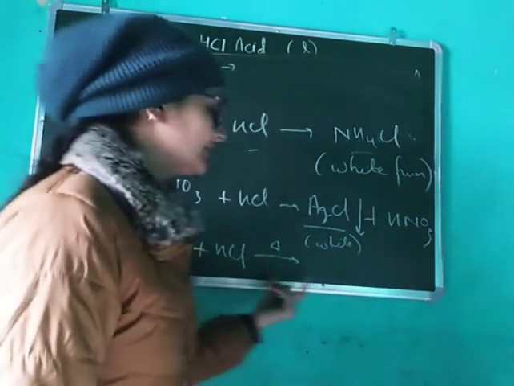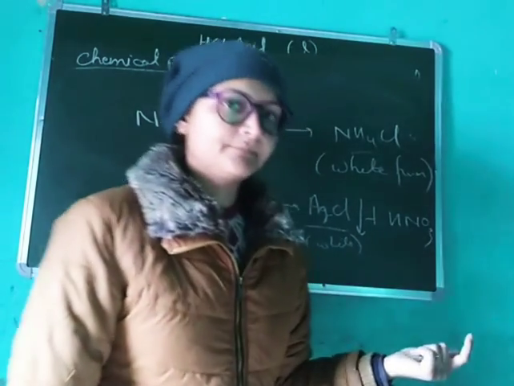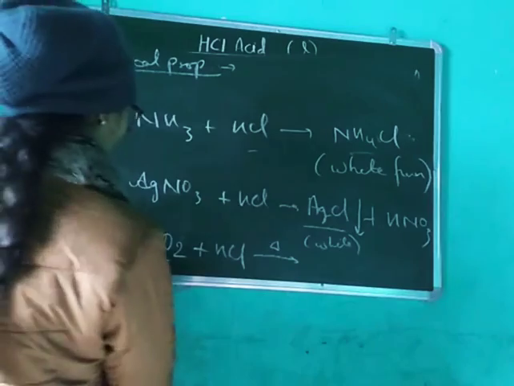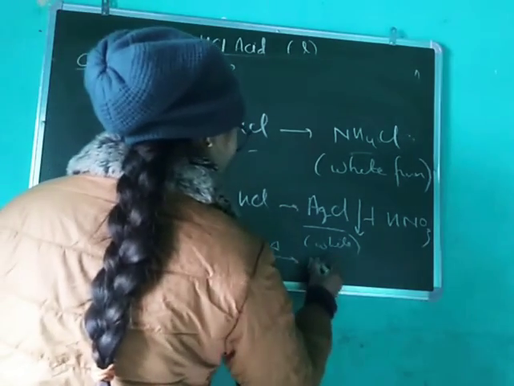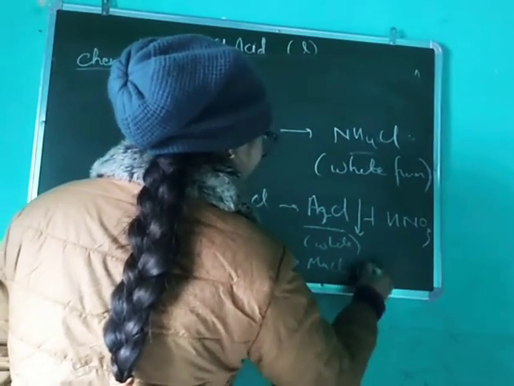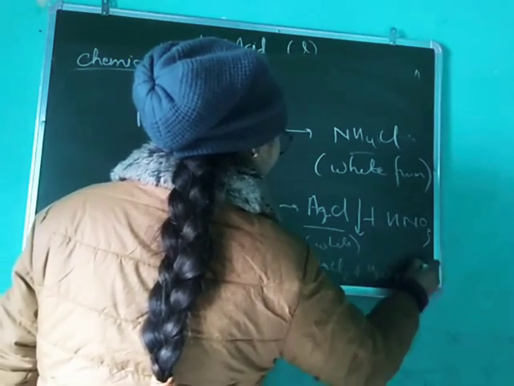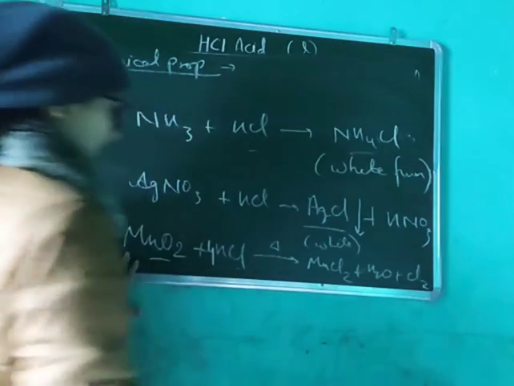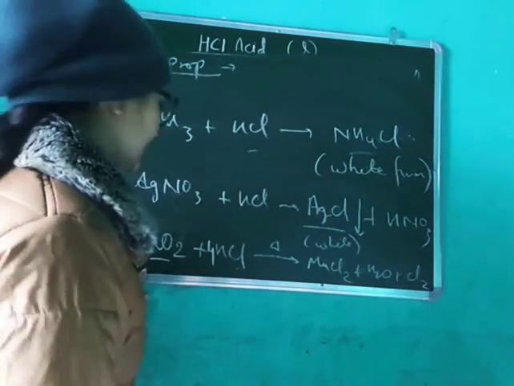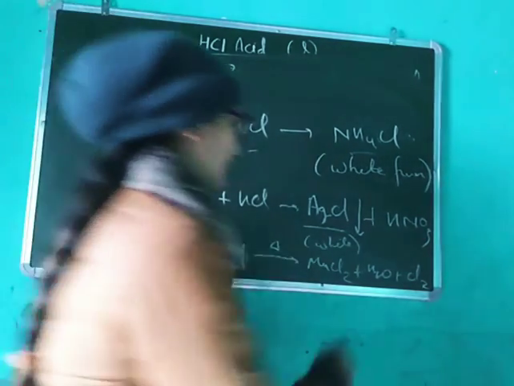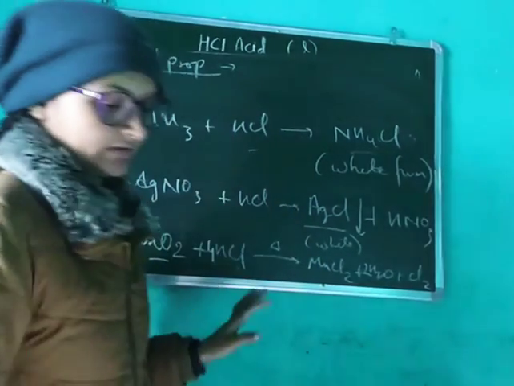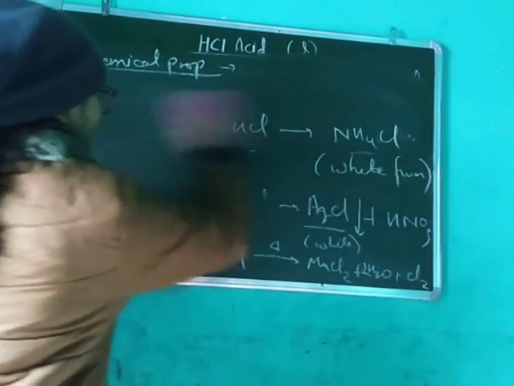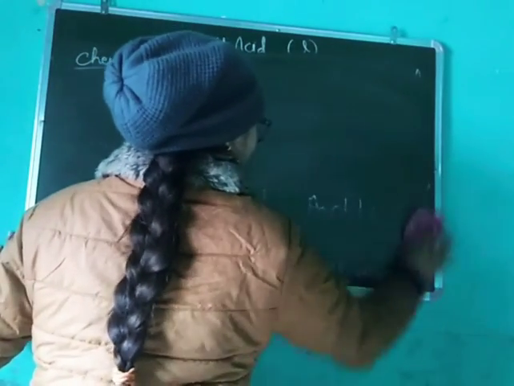It gives MnCl2 plus H2O plus Cl2. For 4 chlorine here, you have to put 4 HCl, and for balancing 4H, you have to put 2H2O. So this was the test for HCl.